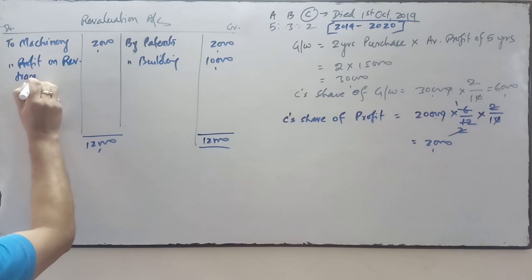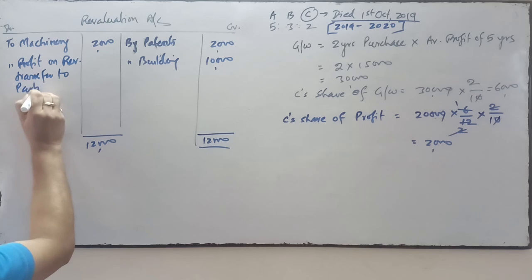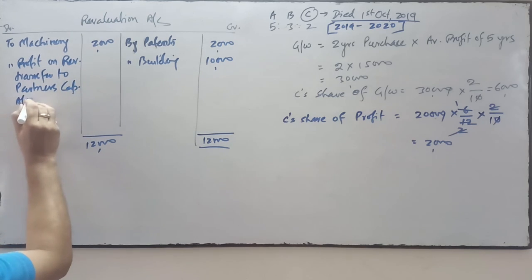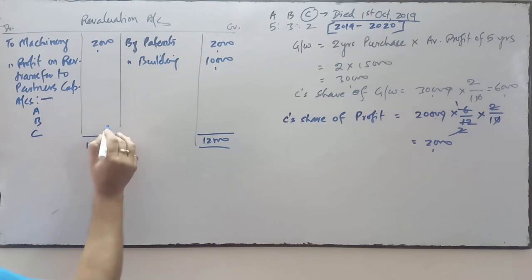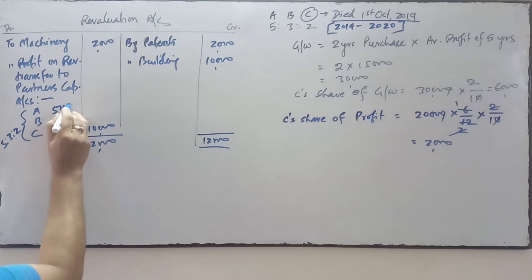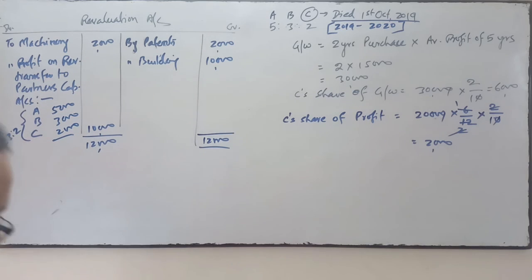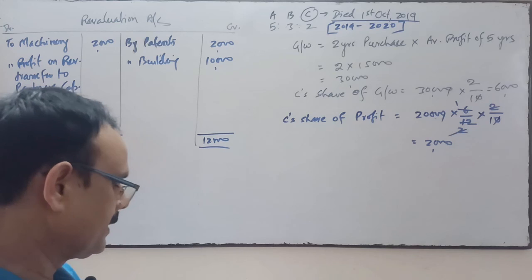Transfer to where? Transfer to partners' capital account, A, B and C. So profit is how much? 10,000 is the profit. This will be distributed between the partners in which ratio? 5:3:2. So 5,000, 3,000 and 2,000 respectively. Okay, 5,000, 3,000 and 2,000 respectively. Is it clear?